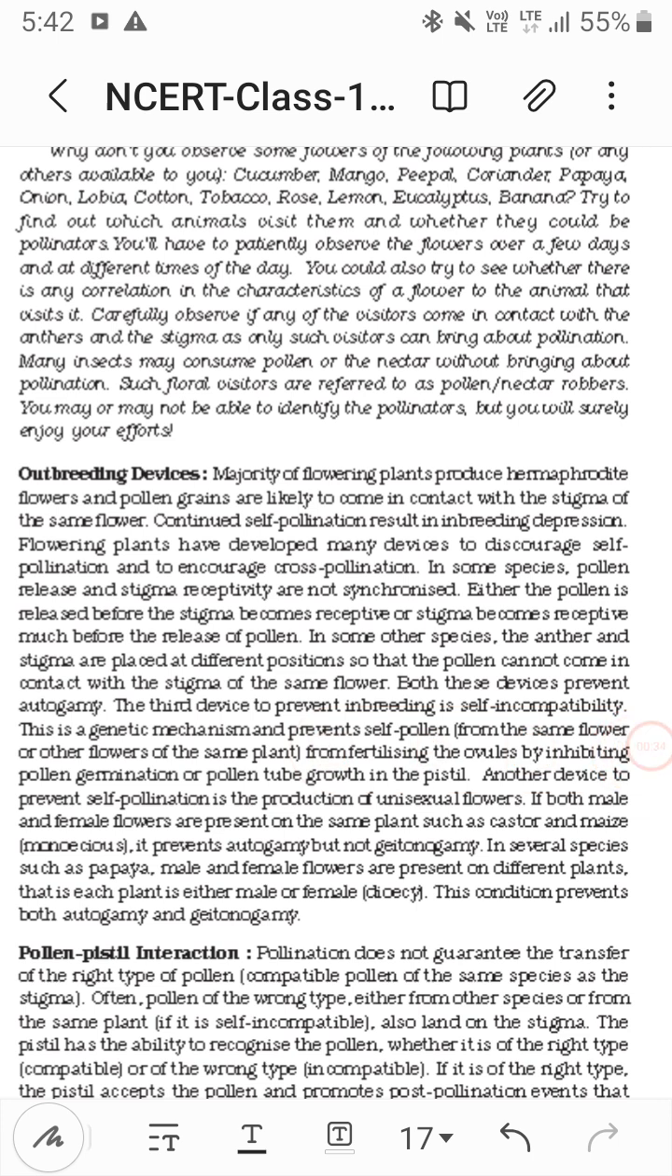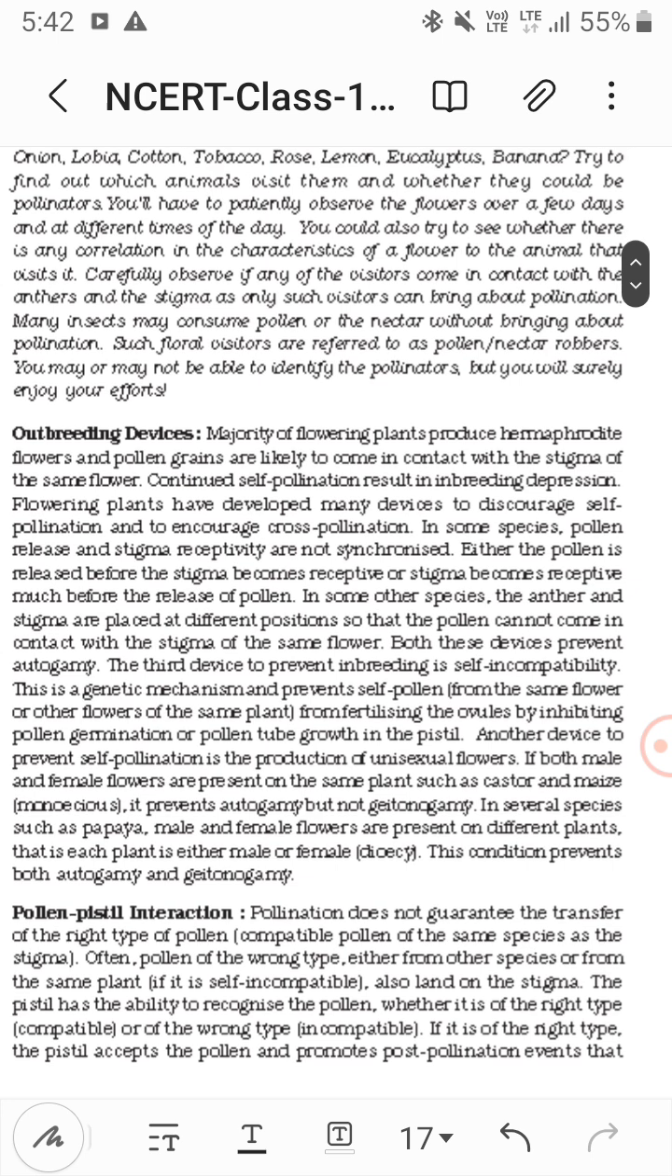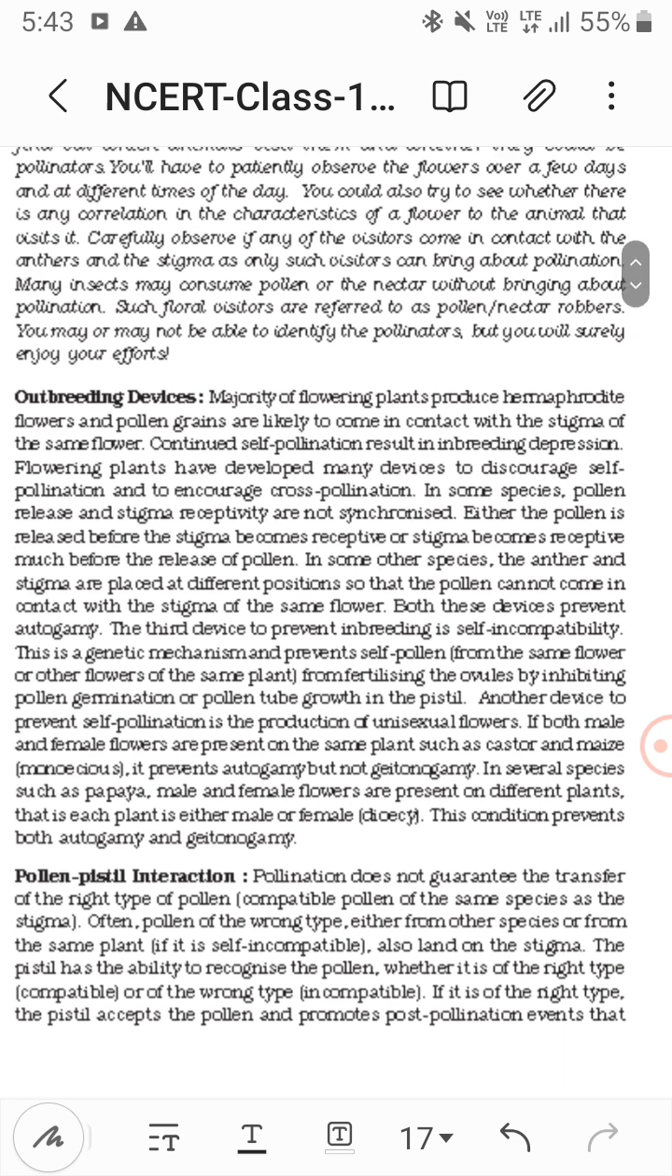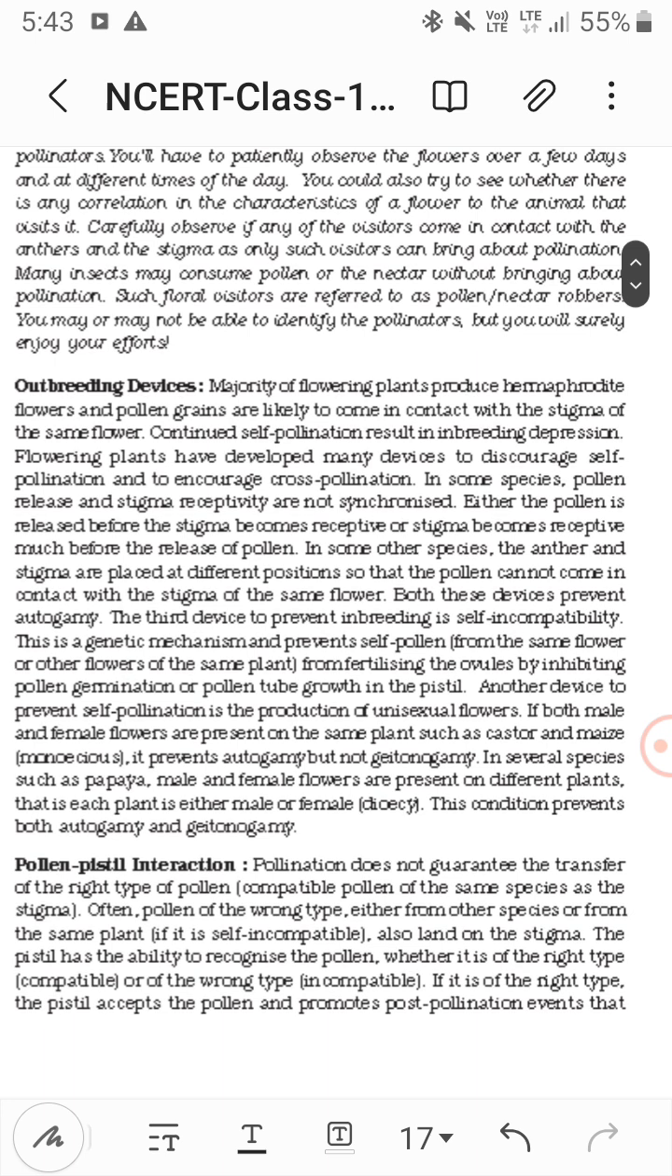Continued self pollination results in inbreeding depression. So flowering plants have many devices to discourage self pollination and to encourage cross pollination. In some species, pollen and stigma receptivity are not synchronized, so either pollen is released before the stigma becomes receptive, or anther and stigma are placed at different positions. Now they prevent autogamy. Now the third device to prevent inbreeding is self incompatibility.